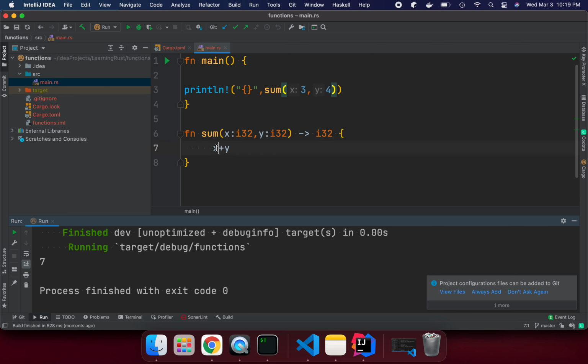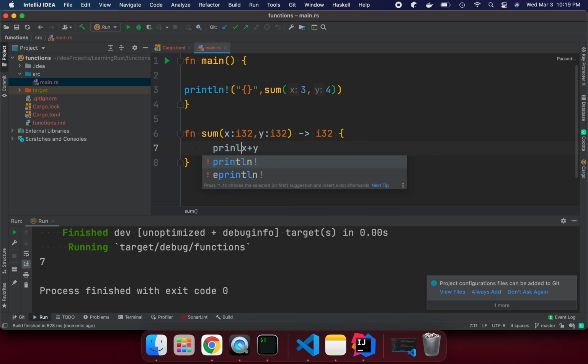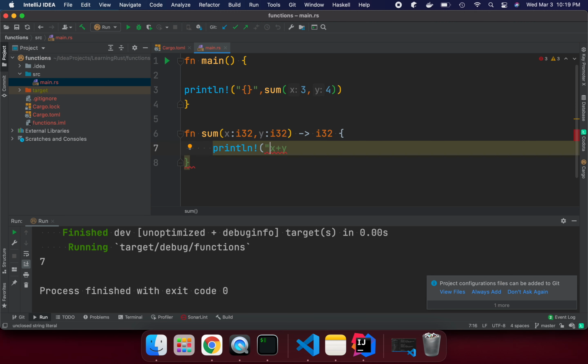Suppose this function is not returning anything, and we are just printing with println the value x plus y. Now we are getting an error, a mismatch error.